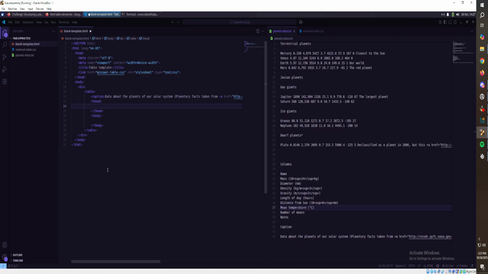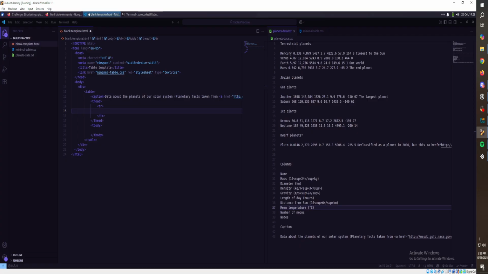So inside the table head, let me see here. I think TR, so table row, and then wait, the headings for columns or rows.